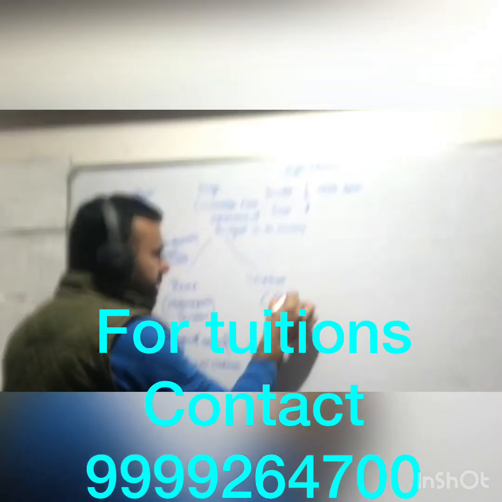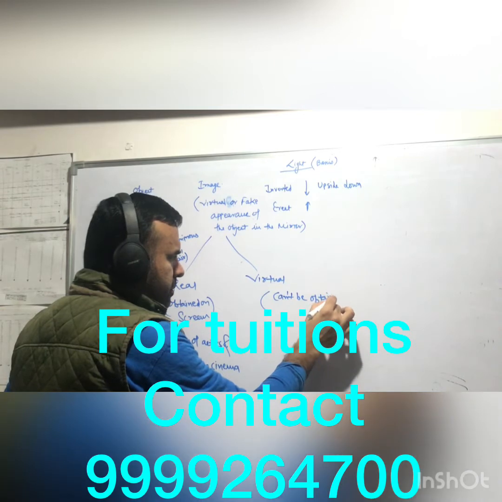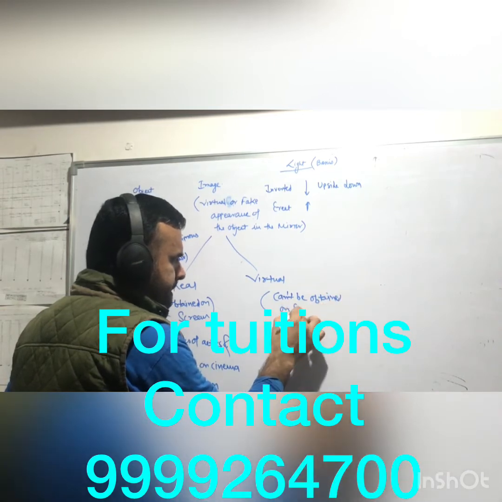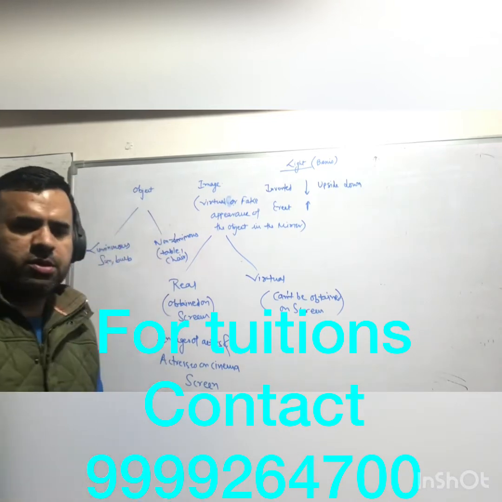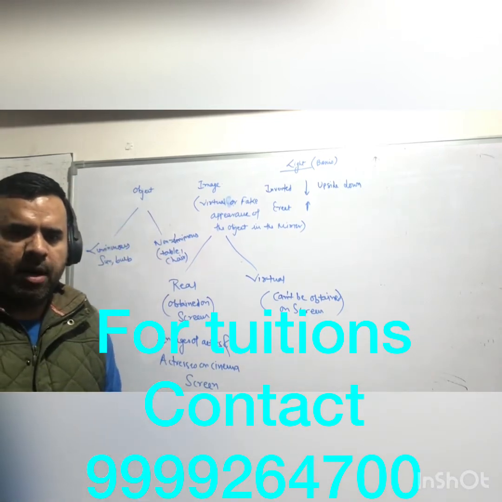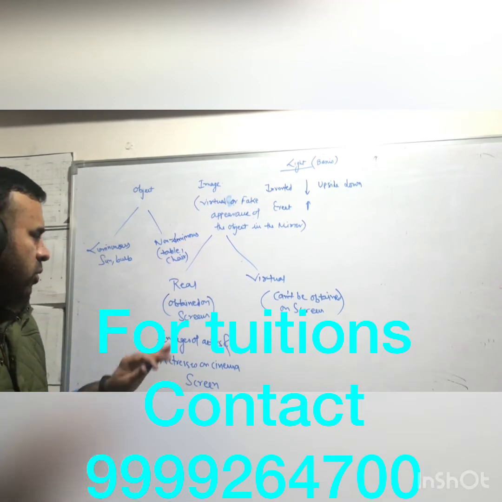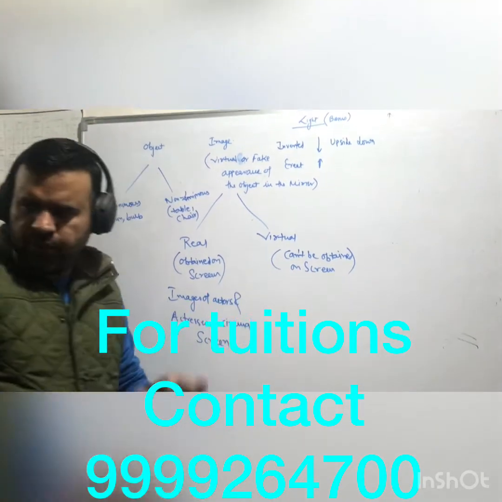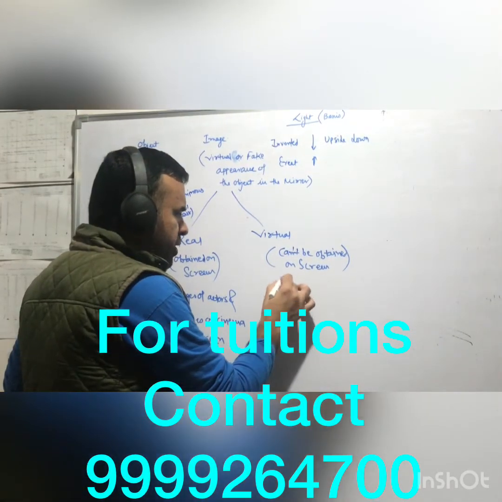Whereas virtual images can't be obtained on a screen. Right? These are virtual images. Okay? You can note down this side by side. Don't waste time. You can note down this also. Okay. For example, image of our face.